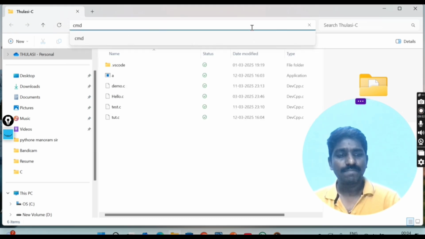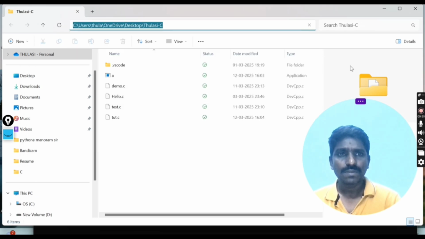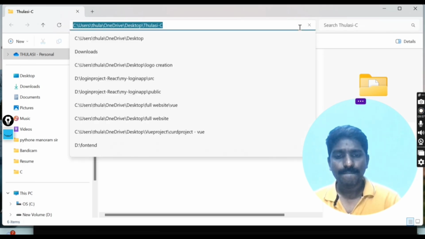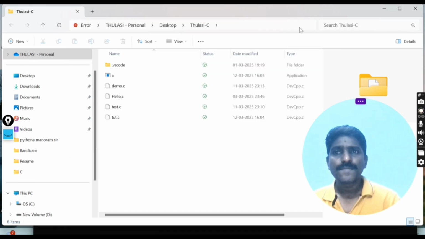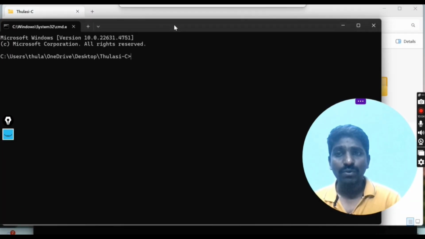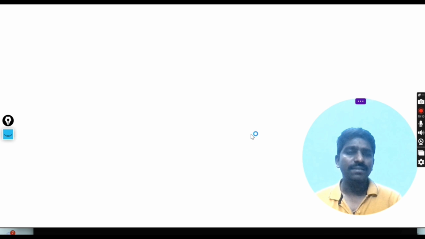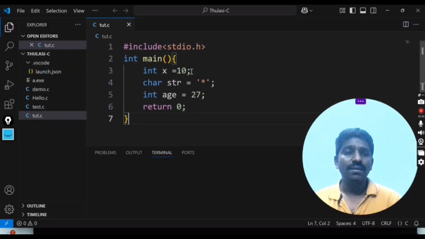Come to CMD, and it will bring up the command line. Here on the command line, you type code space dot. When you specify like this, it will navigate to the folder.